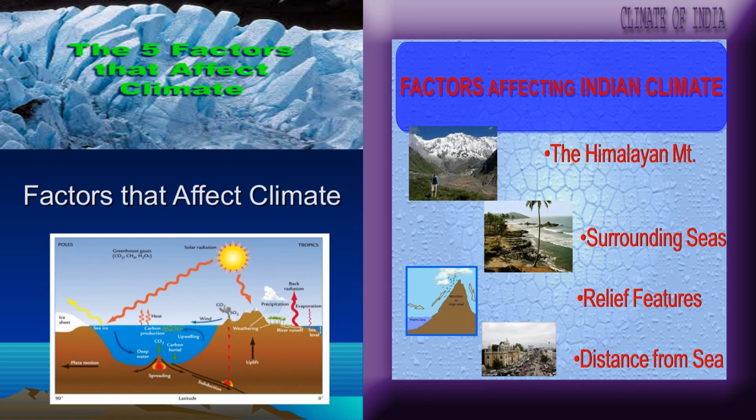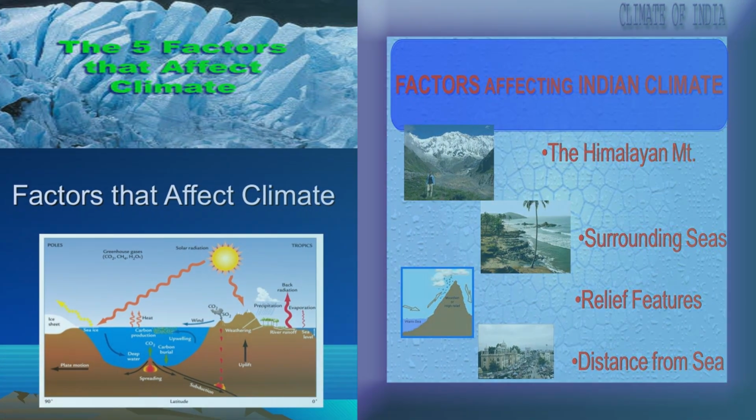Next, humidity and rainfall. Humidity is the amount of water vapor present in the air. It affects the climate of a place. The air over the equator is laden with water vapor as the heat of the sun causes rapid evaporation of the ocean waters. This causes heavy rain in the areas. So the climate near the equator is hot and wet.